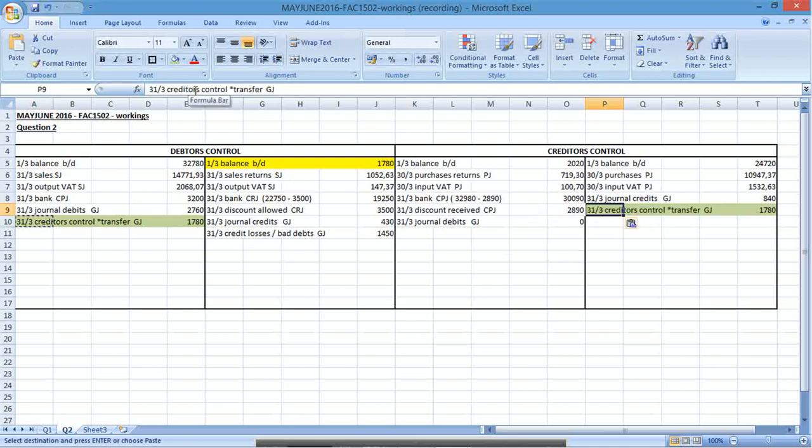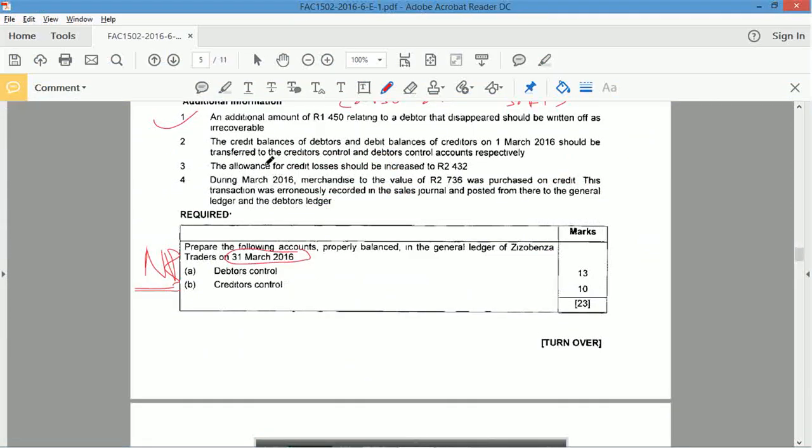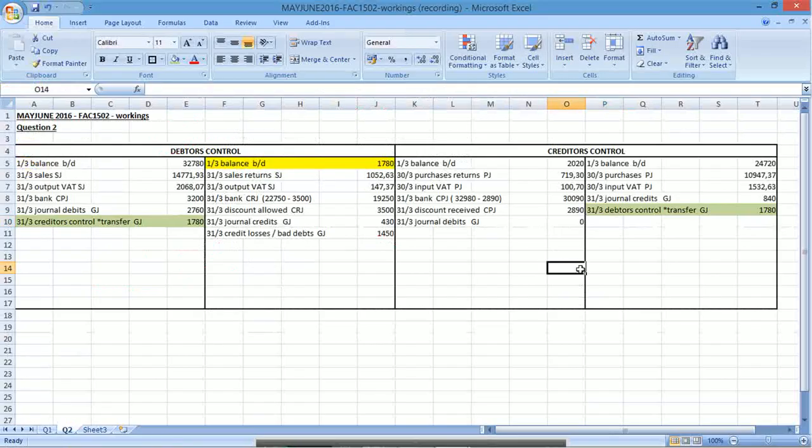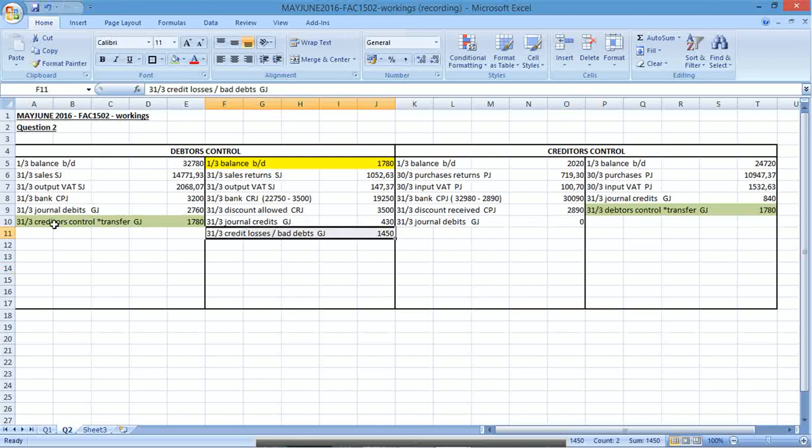Okay, if I just minus that from the beginning. No, you can't. You have to show it. It's a transfer. That's what they said in the question. Okay, they said it was transferred, so you have to show it. Okay, alright, so this is the amount that you are transferring, and I've now got to transfer this one.